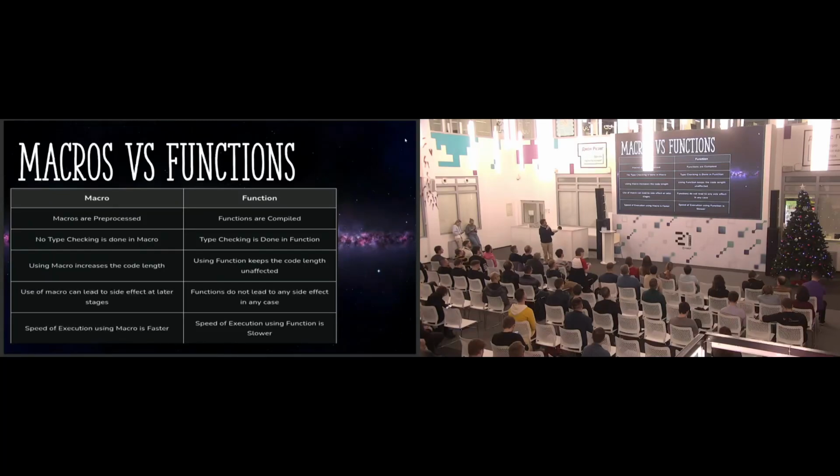We have a comparison between macros and functions. Functions are completely late; I mean, they are executed during running time. The macro is not. There is no type checking in a macro, because you copy the value and insert it where the macro is called. In the function, you need to do that verification.